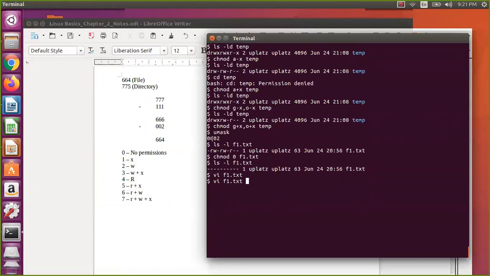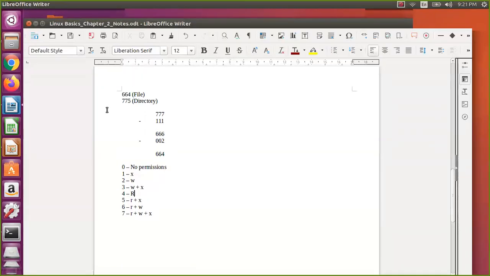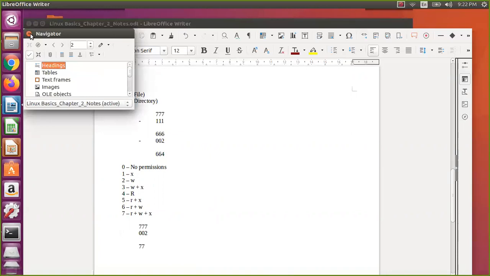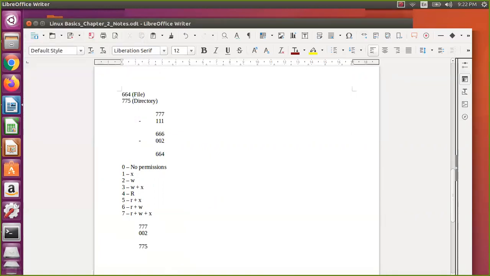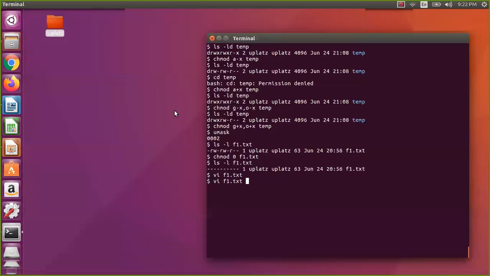Then the digits are for user, group and others. If you take a directory, a directory needs execute permission, because you need to go into the directory. So it will not subtract anything. That will be 777, but it will subtract 002, because that is the umask. So the directory will be 775, and the file will be 664. So this much detail is there behind this.